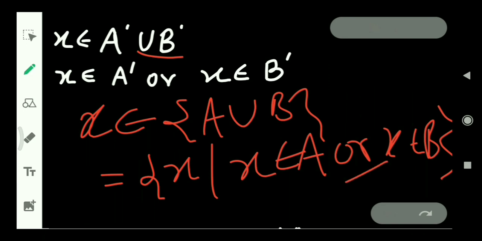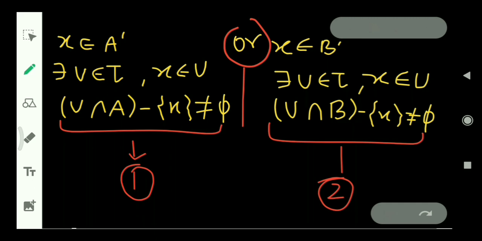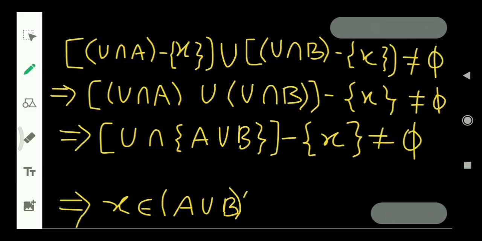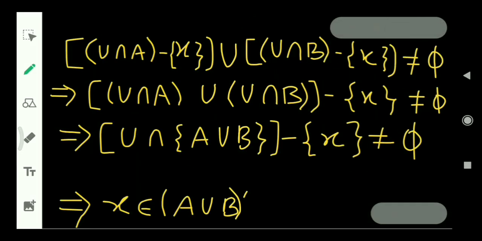So we use OR. Now, what these two equations 1 and 2 suggest is that if we take the union of both the sets, that will also not be empty, as the union of two non-empty sets is again a non-empty set.